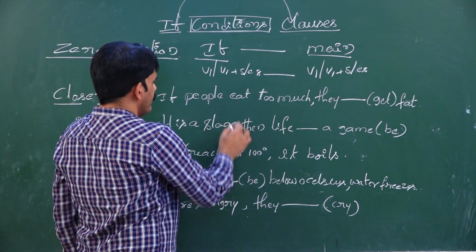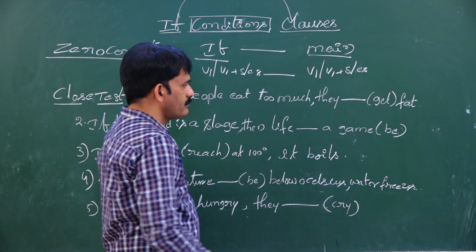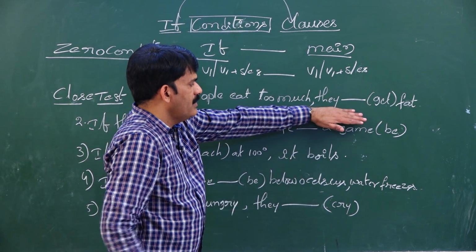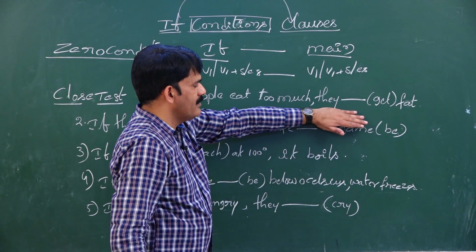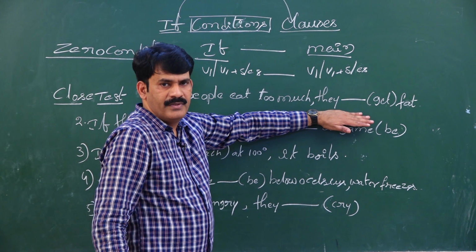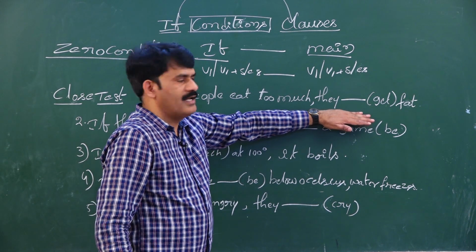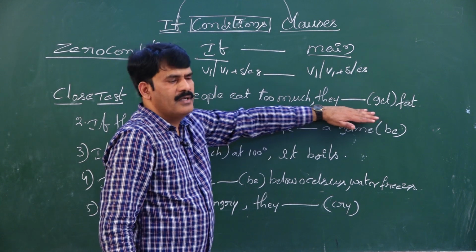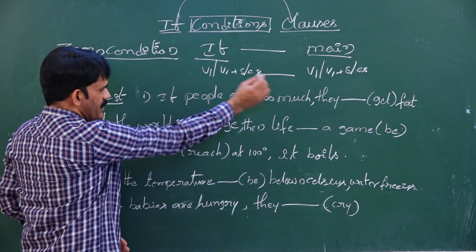If people eat too much, they get fat. Which is the sentence given with the blank? The sentence given with the blank is the main clause. Better not to go straight to the main clause, but first read the rest of the sentence.